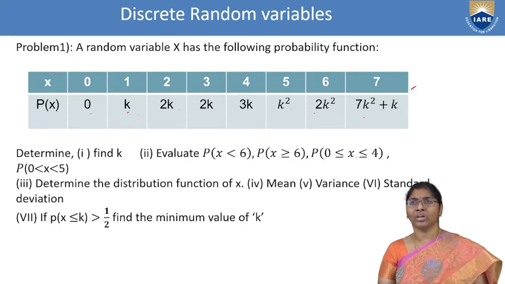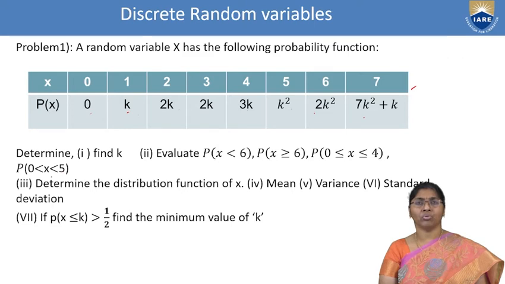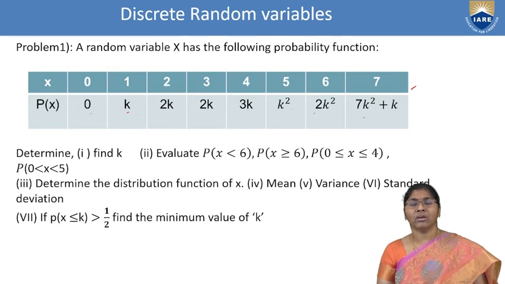Next, 0 to 4 in between values, including 0 and 4: 0, 1, 2, 3, 4. Next one, 0 to 5: we are eliminating 0 and 5, remaining means 1, 2, 3, 4 only. We are calculating like this. These are the functions. First one, how to calculate the k value. Here we know the summation of pi equal to 1.